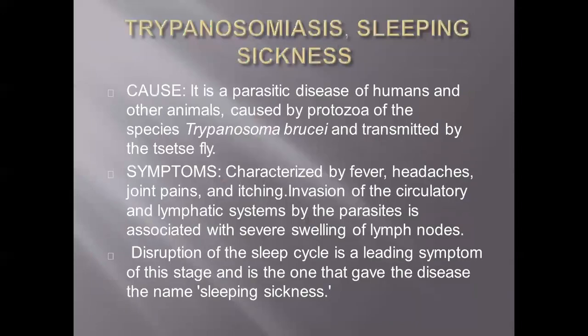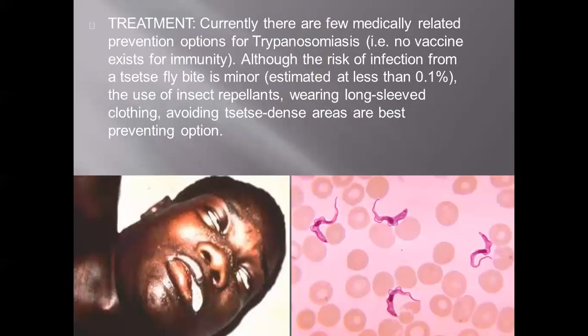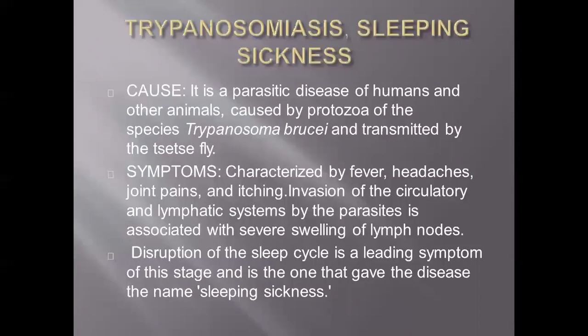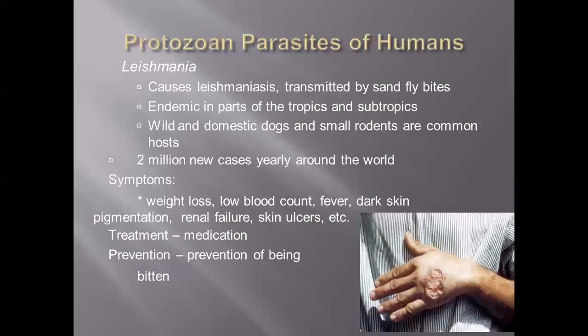Then trypanosomiasis, sleeping sickness. It is a parasitic disease of humans and other animals caused by protozoa. The symptoms are characterized by fever, headache, joint pain, itching, associated with severe swelling of lymph nodes. Disruption of the sleep cycle is a leading symptom of the stage. Currently there are few medical prevention options, and these are most commonly available in African countries, although the risk of infection from these bites is minor. Okay, so this is about protozoal parasitic infection.